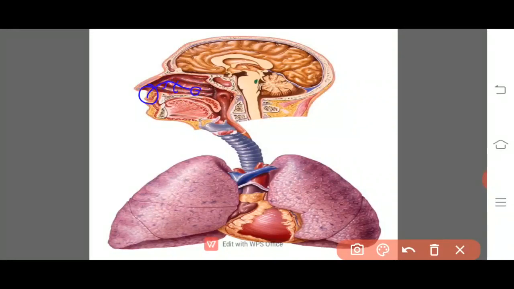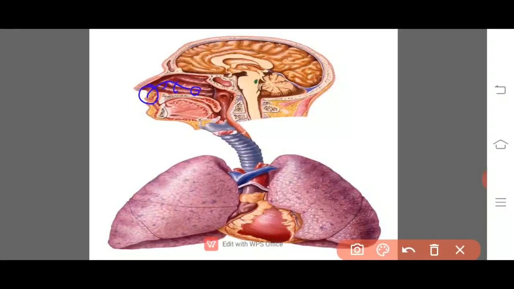In general, the vestibular part filters the air. In the respiratory part, we will find the turbinals, spring-like bones, and the olfactory part is just near the internal nostrils.